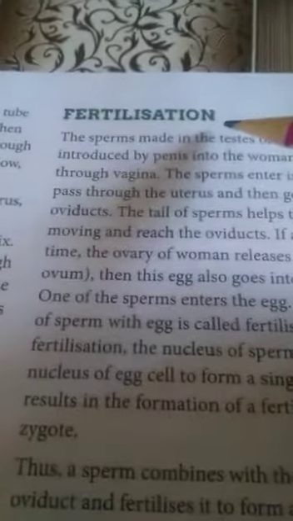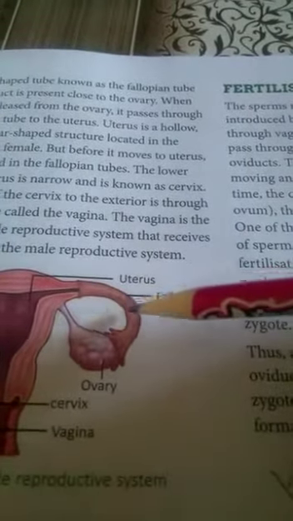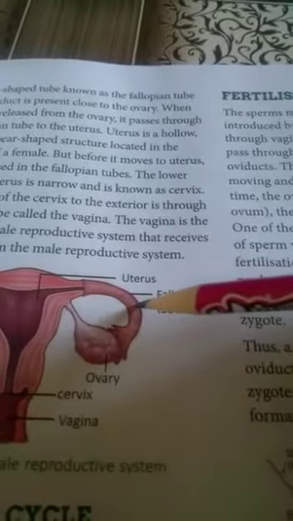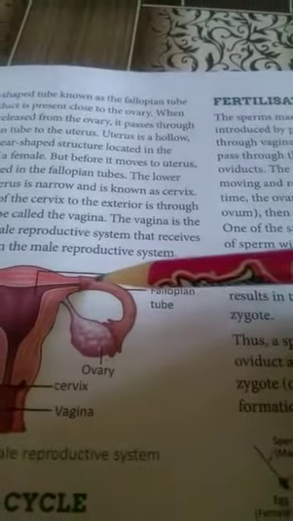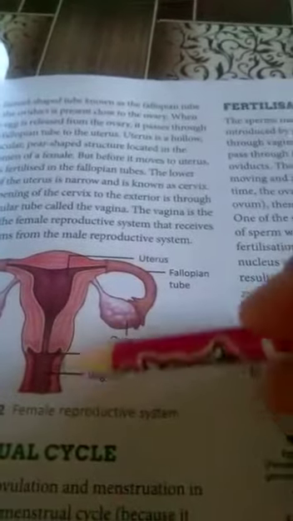Students, okay, now come to the process of fertilization. I told you that the ovary releases ovum and that ovum comes in the fallopian tube. Now if the sperms are also present here, from where do the sperms come? Sperm comes from the male's body.